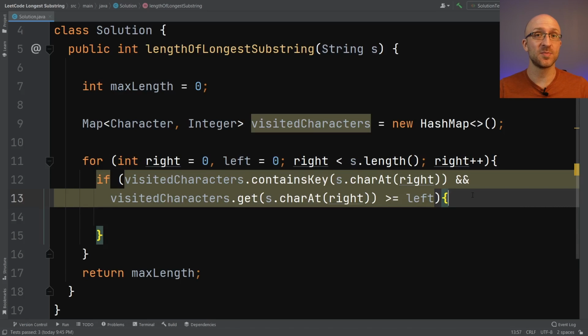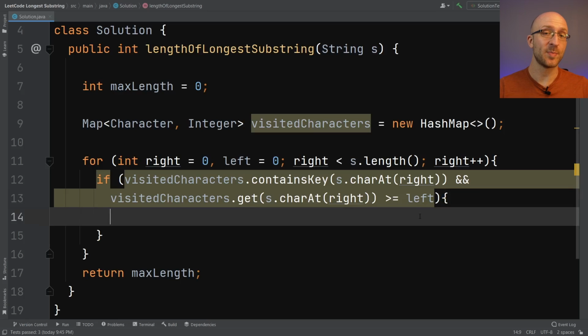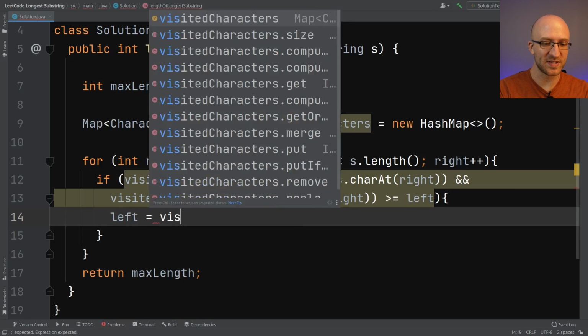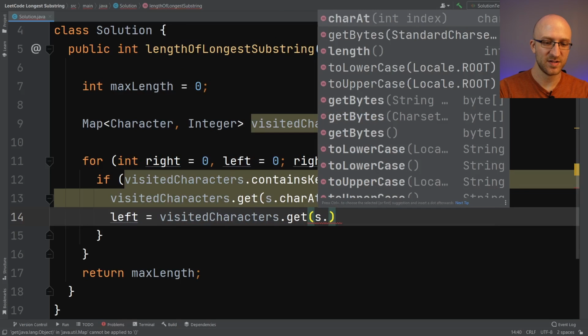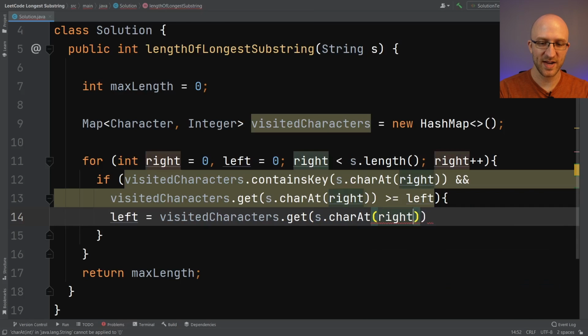So our current substring has a repeated character. And remember, if that's the case, then we need to move our left pointer to be one past where that repeated character is. We can do that just by setting our left pointer to the position where we last encountered that character. So visitedCharacters.get(s.charAt(right)), and we want it to be one more than that, so we get just past that repeated character. So we just add 1.